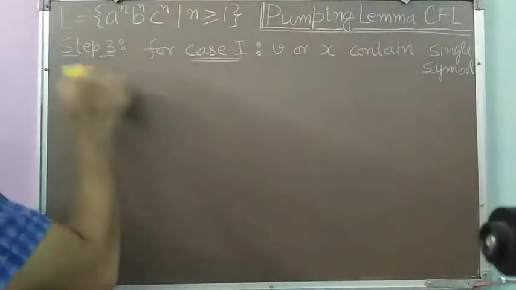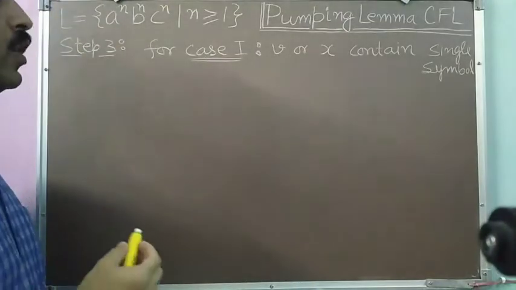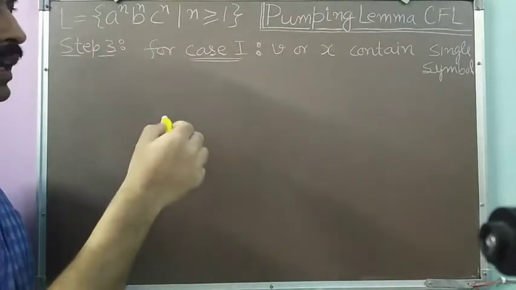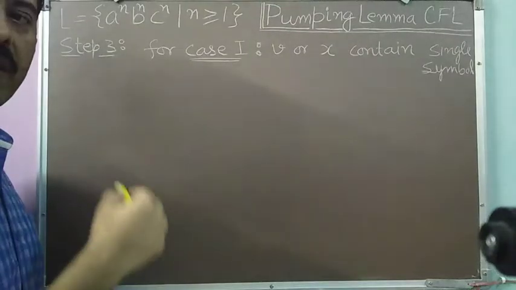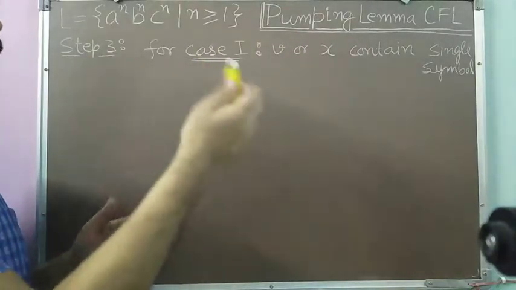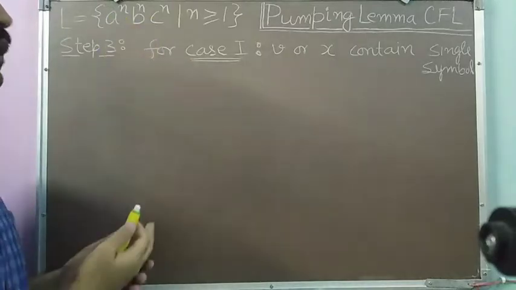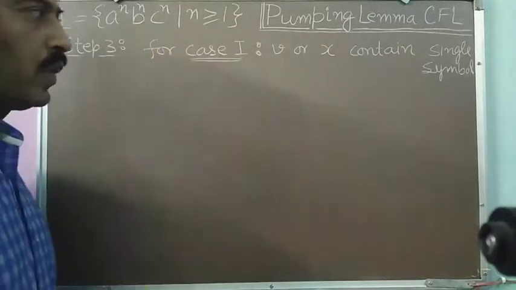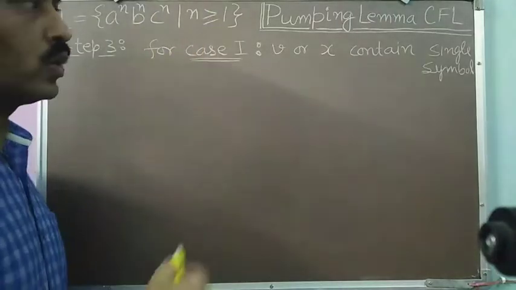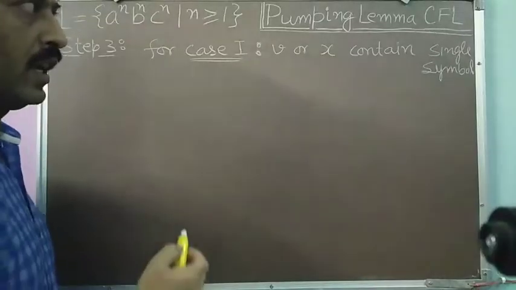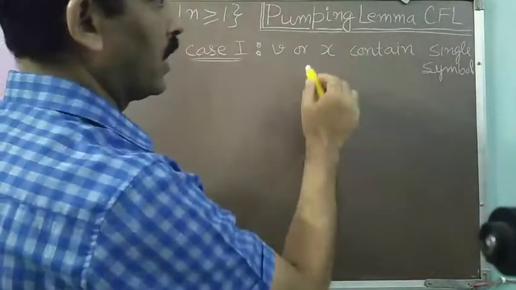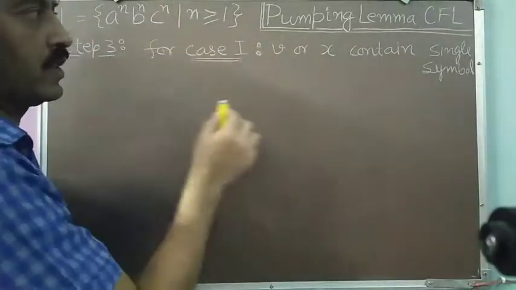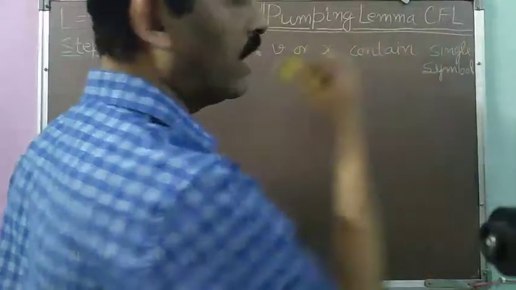Now we come to step 3, where we have to choose an appropriate value of k such that we can show that u, v to the power k, w, x to the power k, y does not belong to L, thereby contradicting the restrictions of the pumping lemma. In step 2 we have already seen that as per the values of v and x, they can take two forms: either they contain a single symbol, or they contain at most two symbols. So we are taking the first case, where it contains a single symbol.